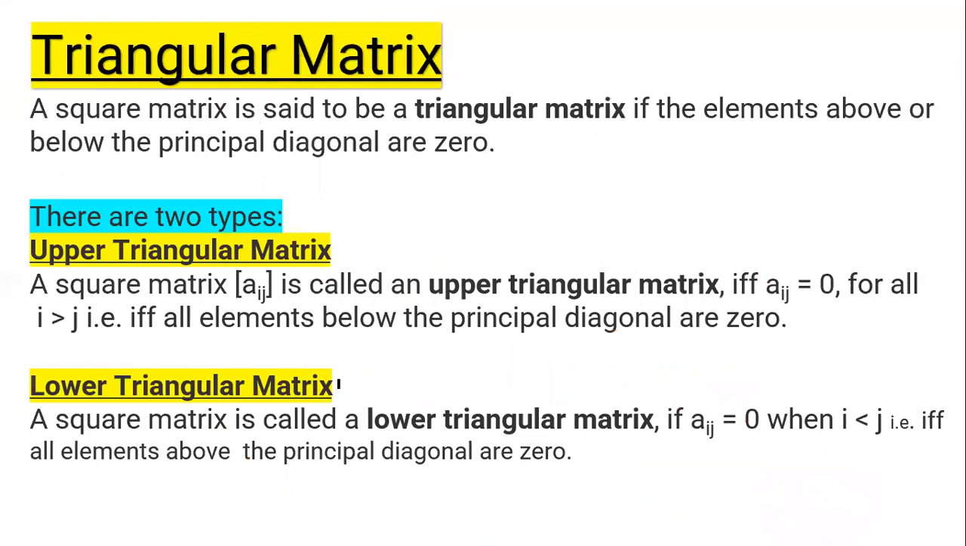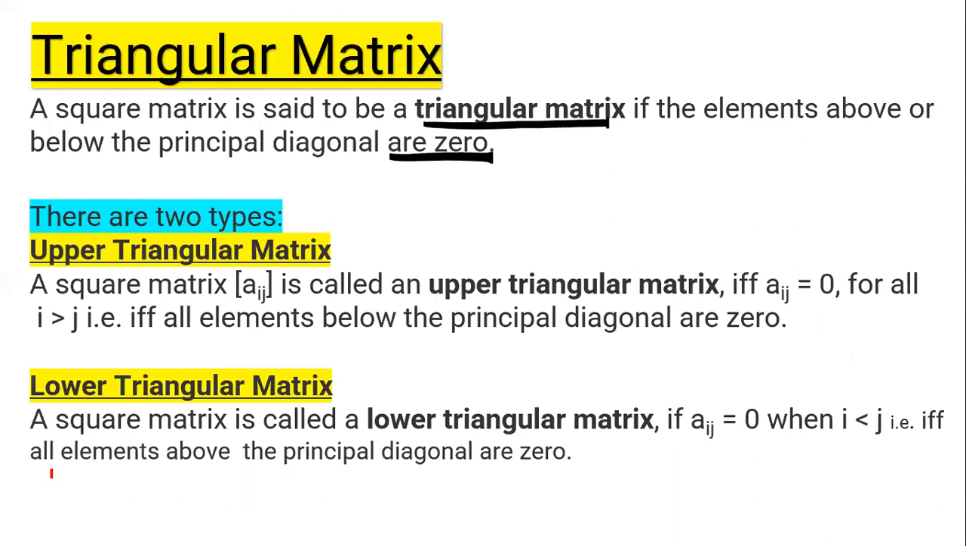Triangular matrix. A square matrix is known as triangular matrix if the elements above or below the principal diagonal are 0. There are two types. Number 1, upper triangular. Number 2, lower triangular. Let's see what is the meaning of this. Let's write the example.